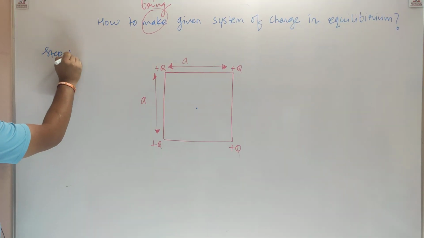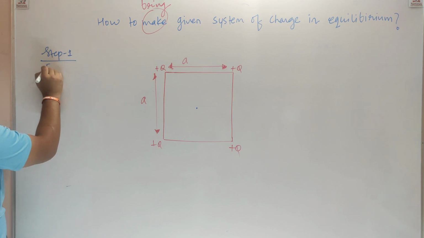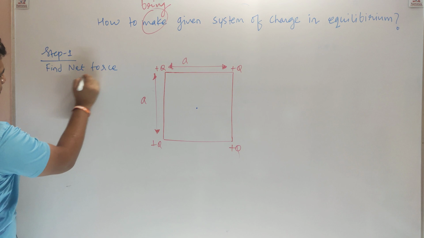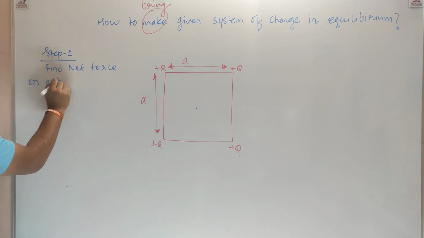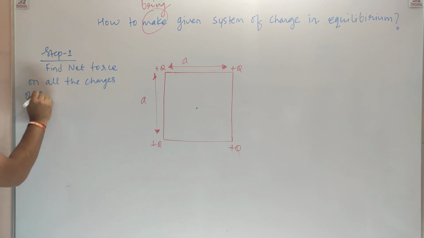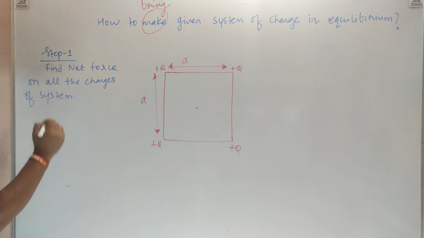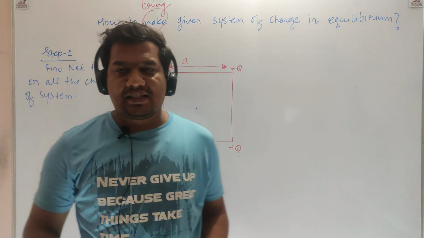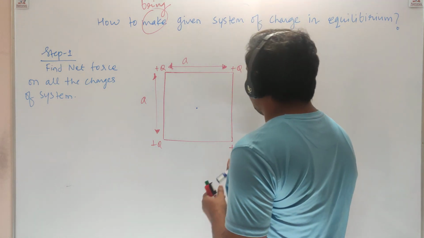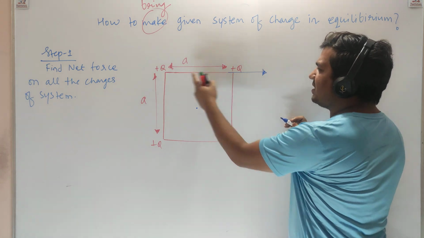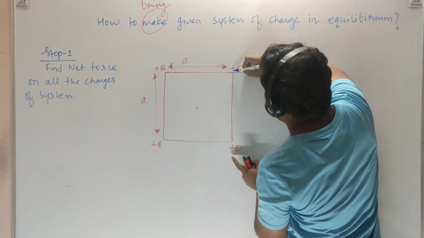Question, follow these steps. Step 1, find net force on all the charges of the system. See, we already solved this numerical 3 days back. One force is acting on this charge in this direction, another force in this direction, right?